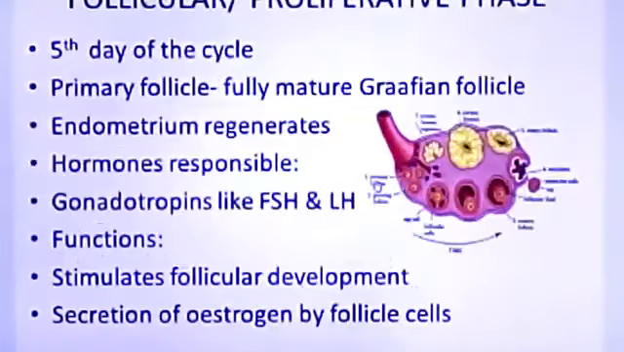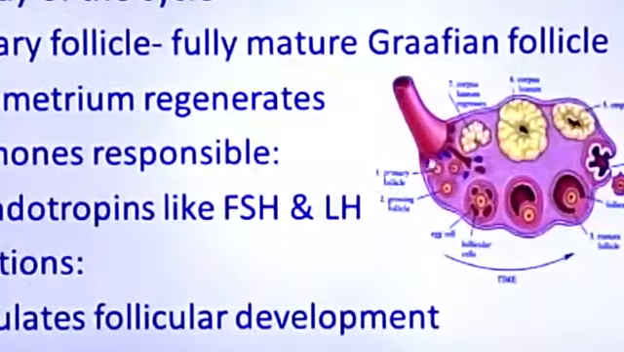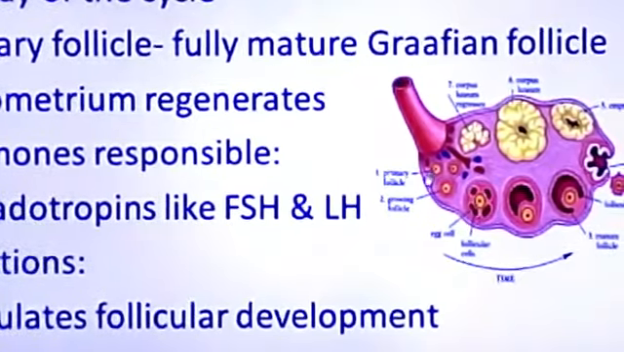First one, the primary follicle. You can see in this diagram, this is what is called the primary follicle. This follicle contains the egg. This primary follicle slowly matures and then it becomes a mature follicle called the Graafian follicle. So this is one process.